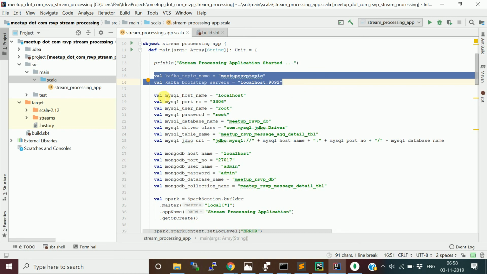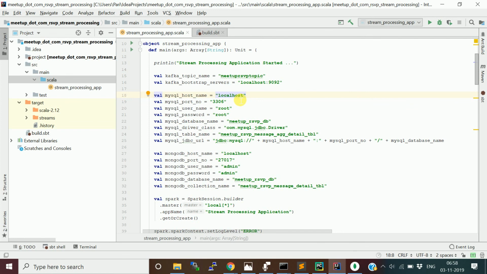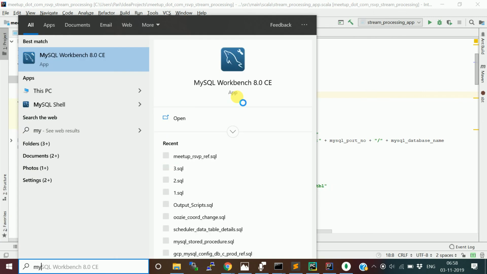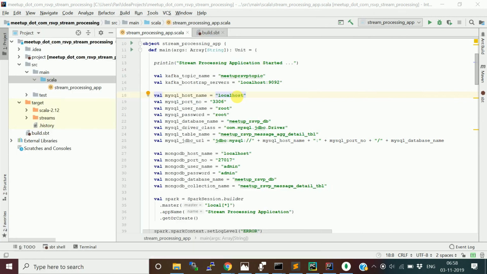So these are the MySQL details. I have a MySQL local instance on my system, and I am going to make use of that MySQL. Let me open the MySQL Workbench.